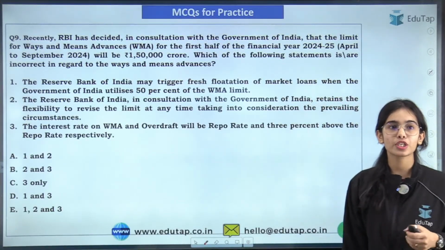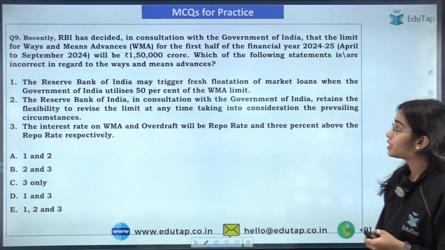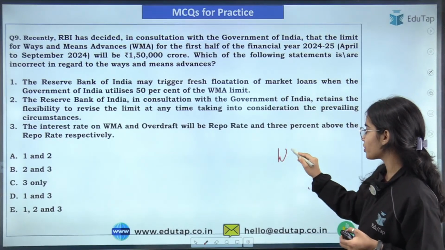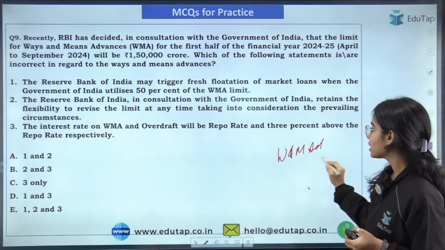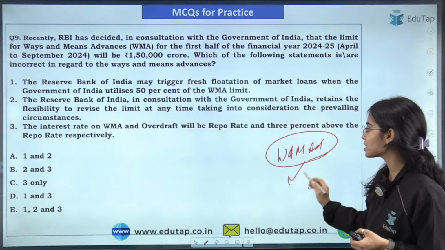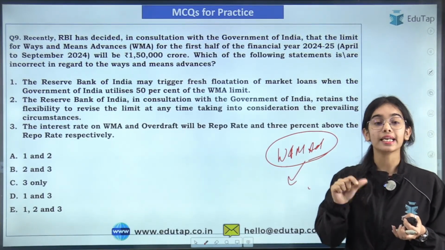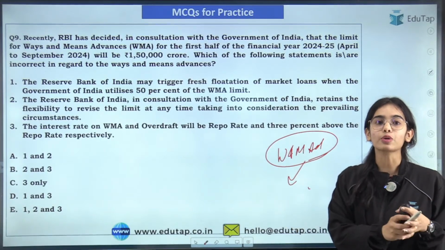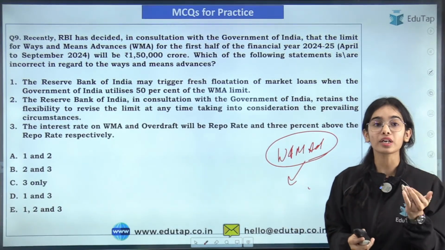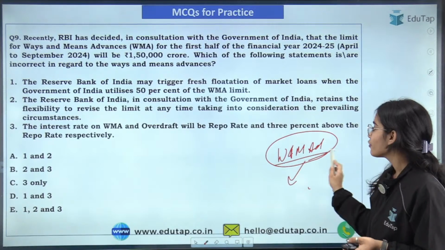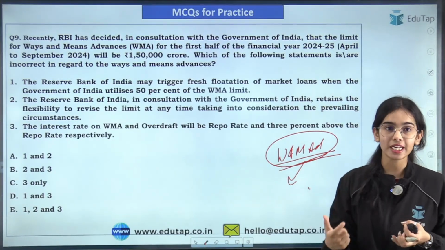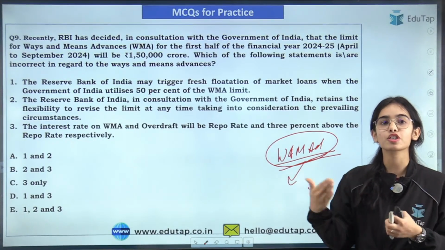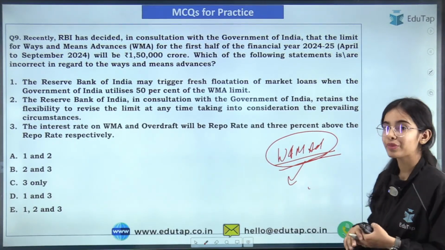Next question is regarding the ways and means advances. This is a static kind of question, but the ways and means advances have been given in detail in the current notification. Such questions can come where you think this is a static question, but it is not, because the ways and means advances have been defined by the RBI in its recent notification that was released in March 2024. So try to answer this.